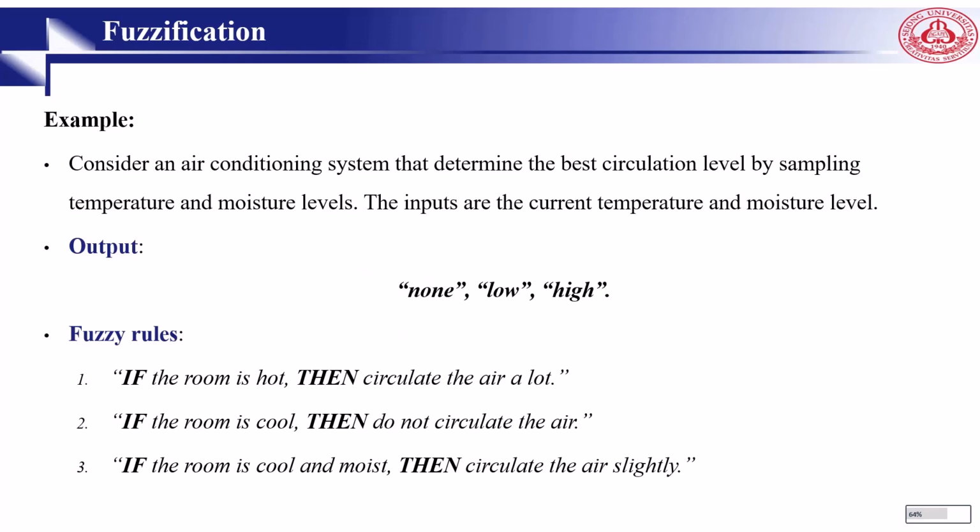Here is an example for fuzzification. Consider an air conditioning system that determines the best circulation level by sampling temperature and moisture level. It means we have one smart air conditioner, and it considers the outside temperature and moisture level. Then accordingly, it adjusts the level, right? In this case, the electricity bill will decrease, right? So it's kind of optimization. We want to be comfortable in our room, but on the other side, we want to pay as little as possible. So this system will help us.